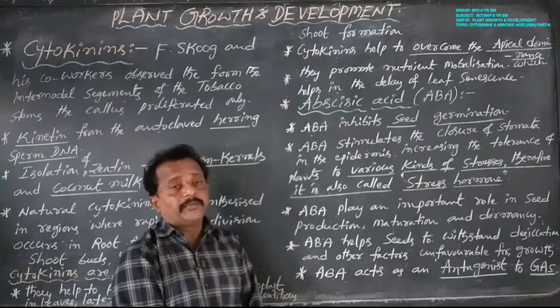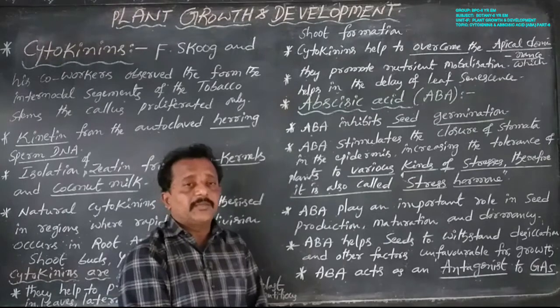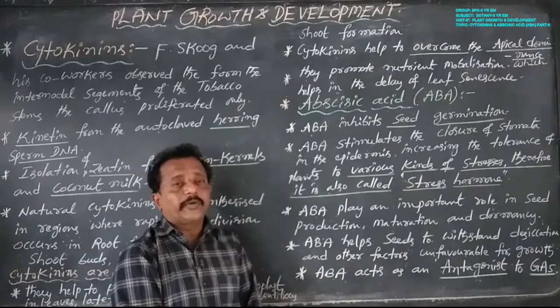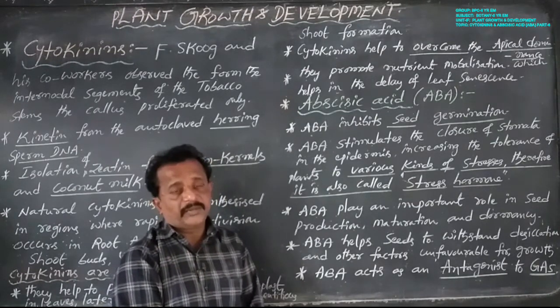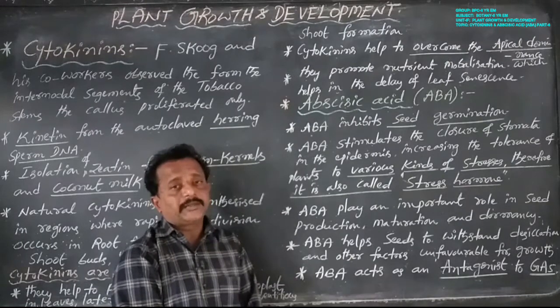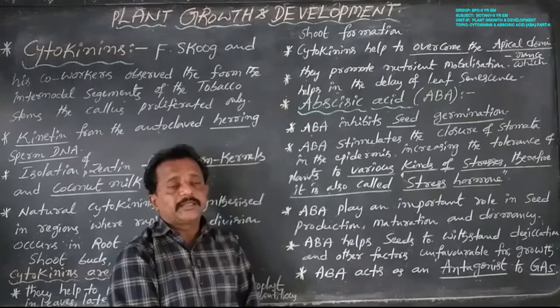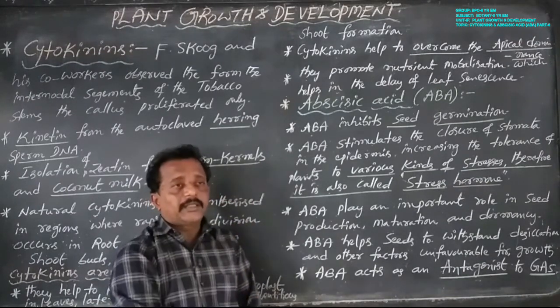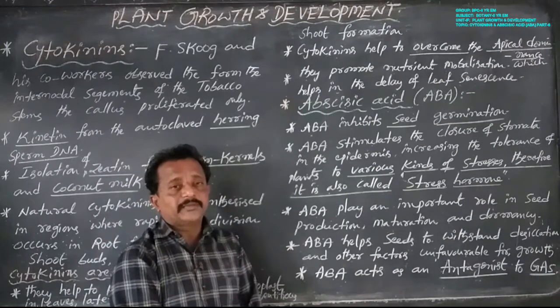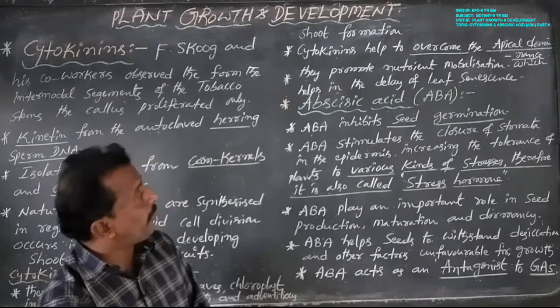These three are similar kinds of inhibitors. They are different inhibitors. One is abscissine, the second one is dormine.